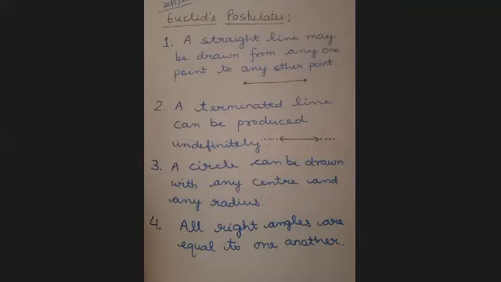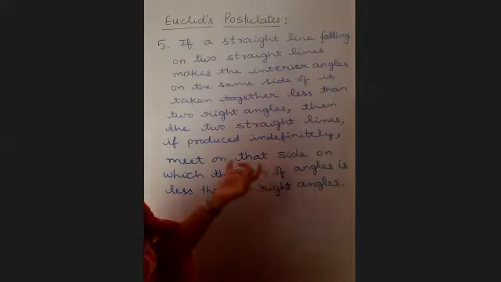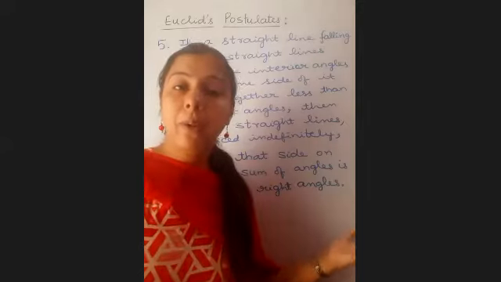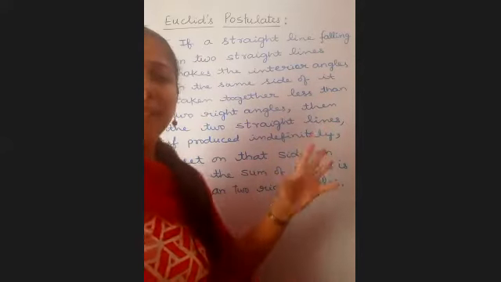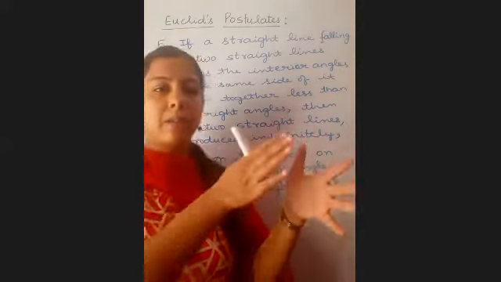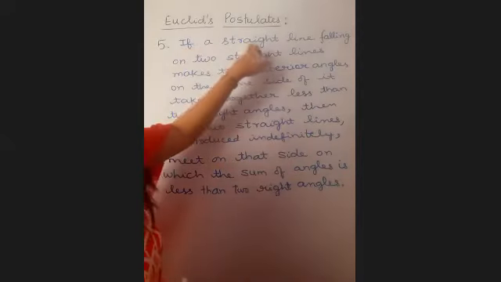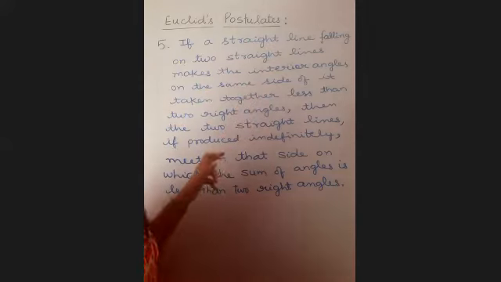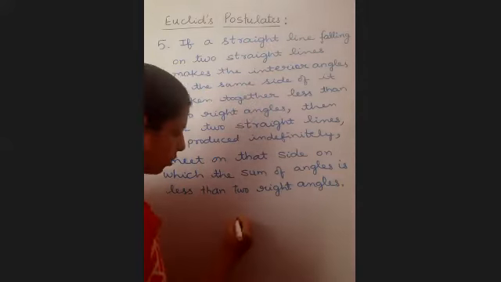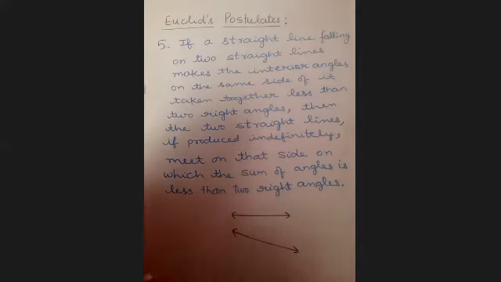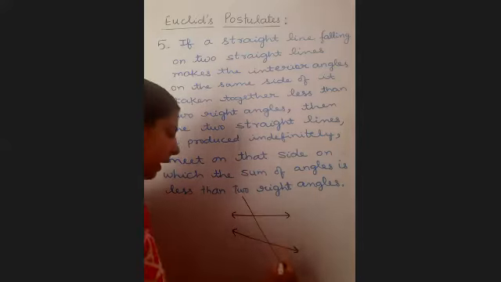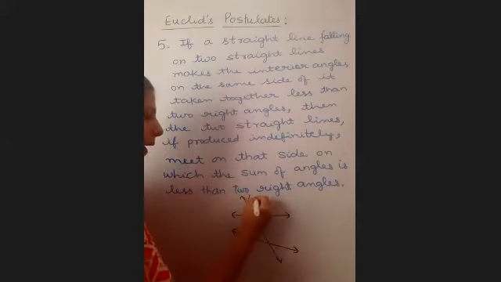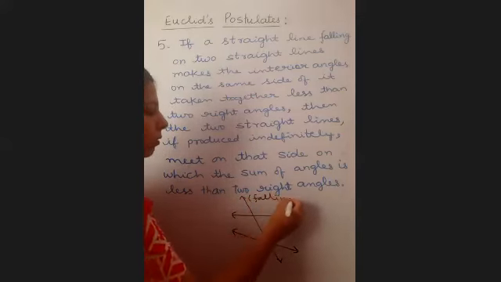This is the fifth postulate given by Euclid and the last one. I know it's little longer. Let us understand it in parts. It says, if a straight line falling on two straight lines, there are two straight lines like this, let's say, and there is third straight line which is falling. मैं यहाँ bracket में falling लिख देती हूँ so that you know.